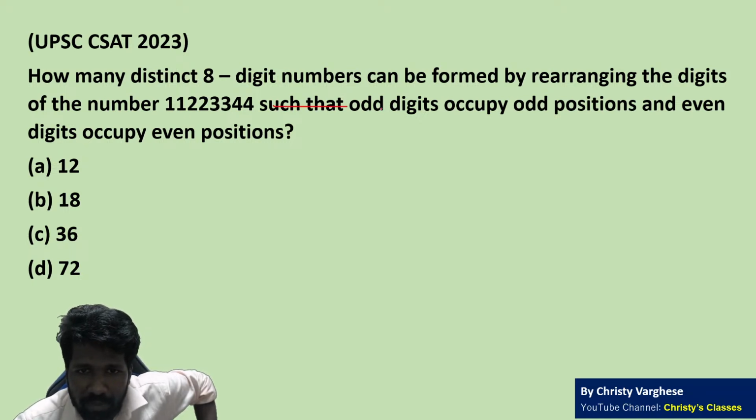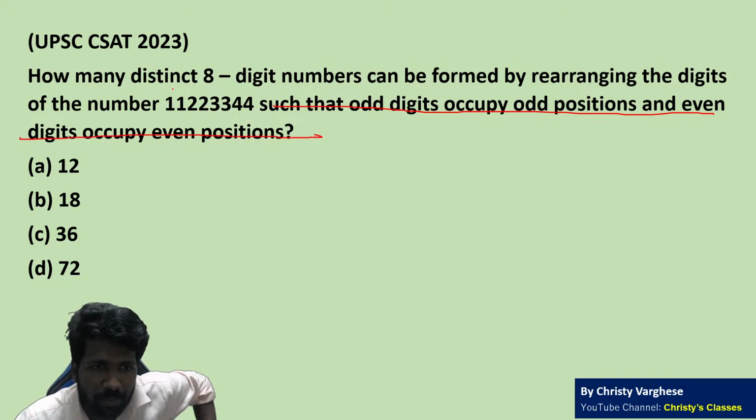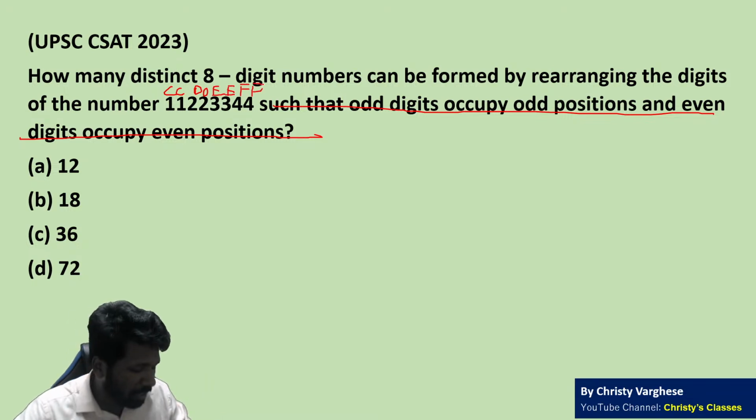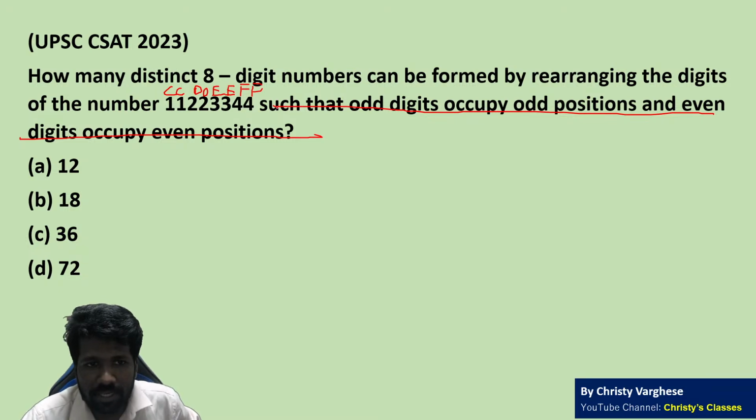First of all, if this condition is not there, and if it was C, C, D, D, E, E, F, F, what will be the answer? Can you tell me that? In how many ways can this word be rearranged? It is an 8-letter word, so 8 factorial rearrangements, and C is occurring 2 times, so you divide by 2 factorial.